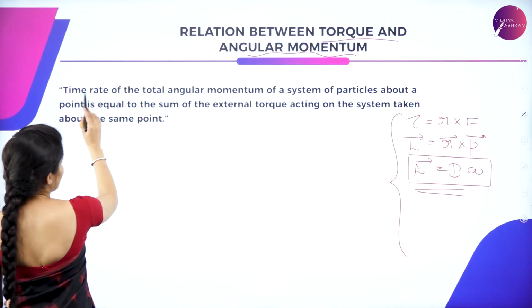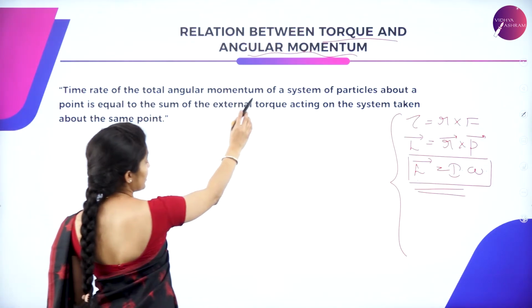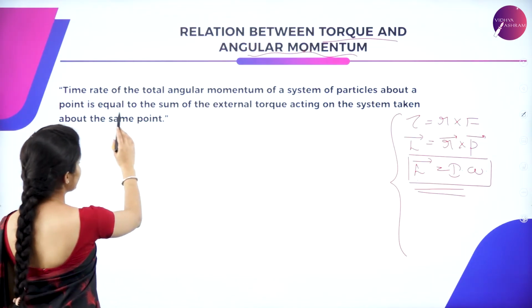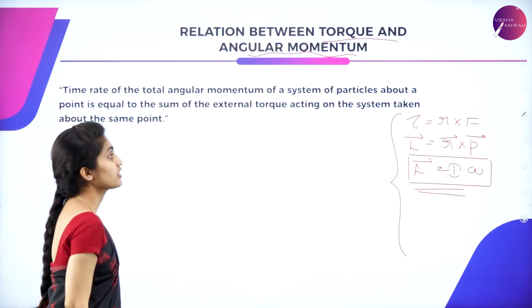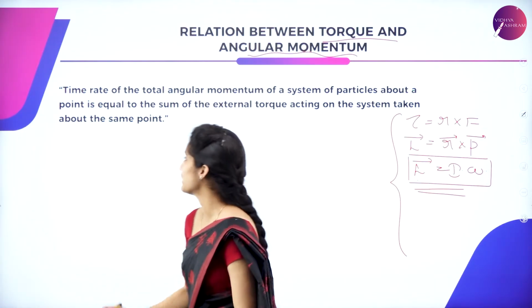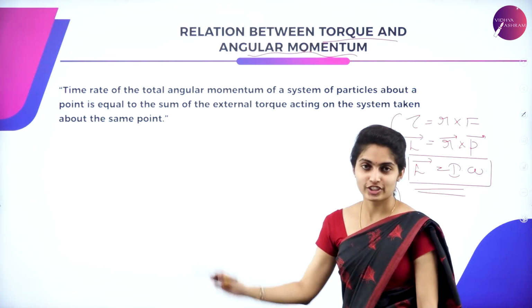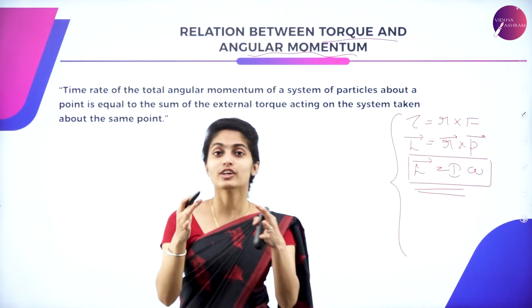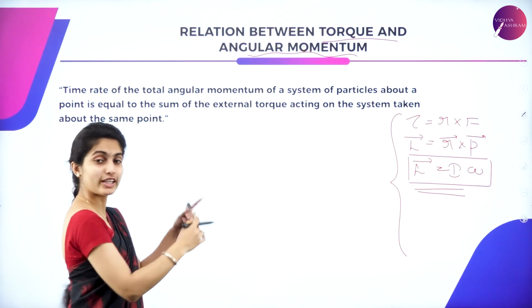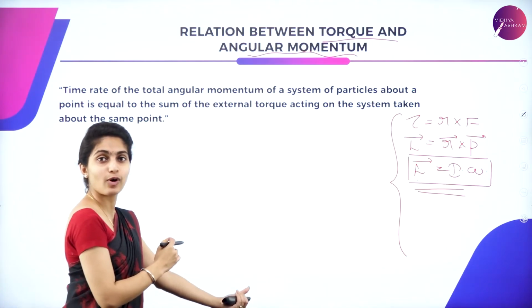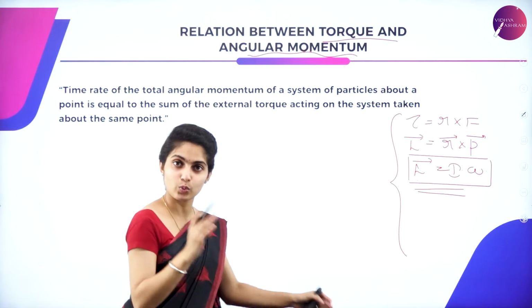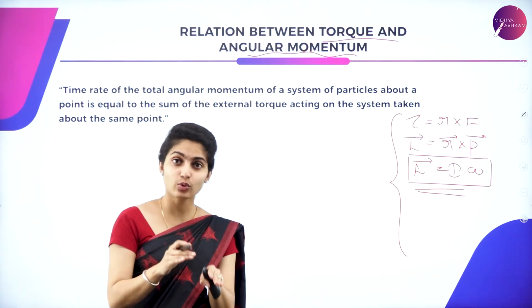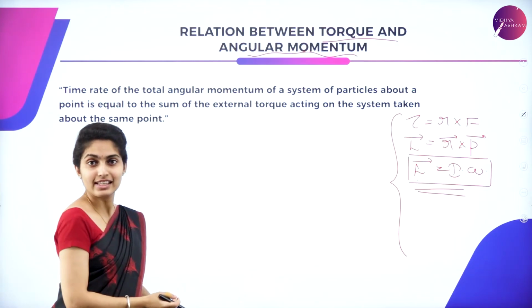Now the time rate of total angular momentum of a system of particles about a point is equal to the sum of external torque acting on the system taken about the same point. So this is a statement. I know everything has gone above the head now. So let us just take the equation form, get into one simple equation, and check whether that matches with this statement.